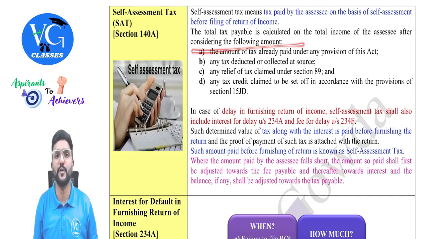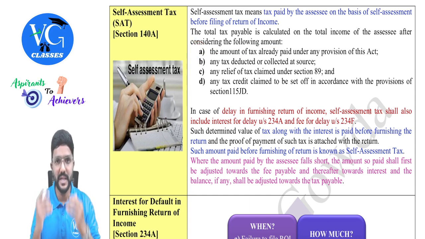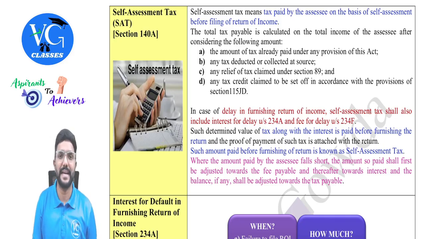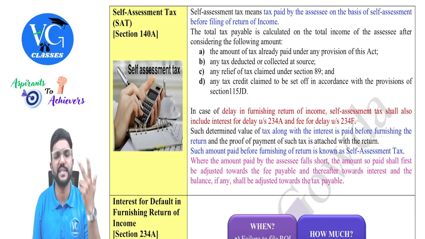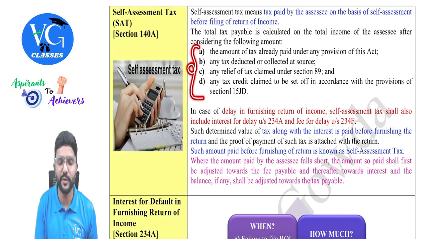After considering the following amounts, from the total tax liability we will reduce all this. If any positive amount is still pending, we will pay it as self-assessment tax. Sir, what if the assessee has already paid excess tax in the form of TDS, TCS or advance tax? Then whatever excess he has paid, he can claim as a refund by filing the return. Okay. So from the total tax liability, we need to reduce all this, guys.